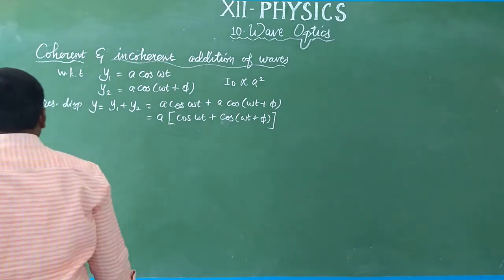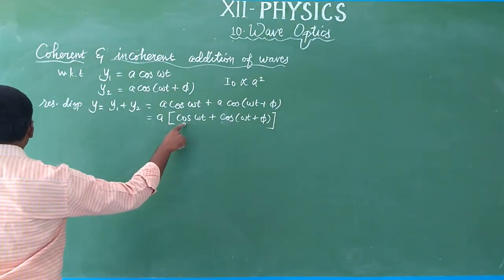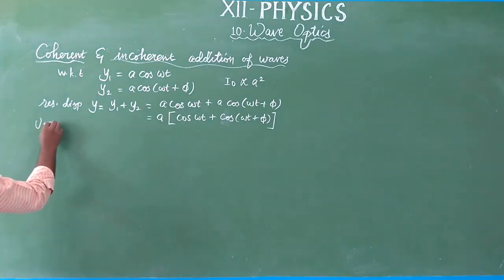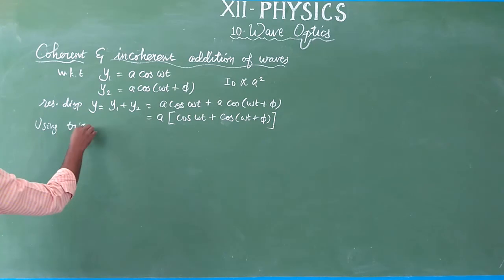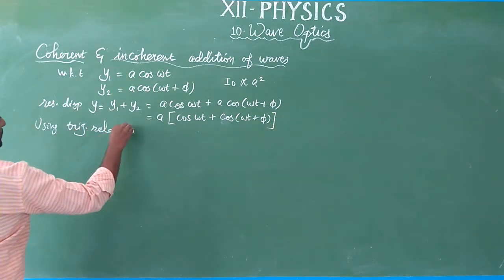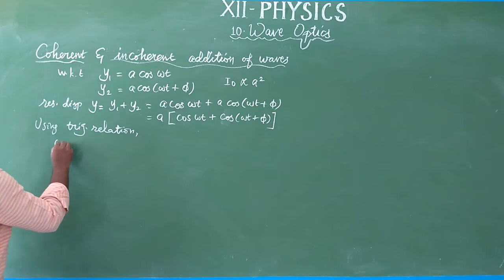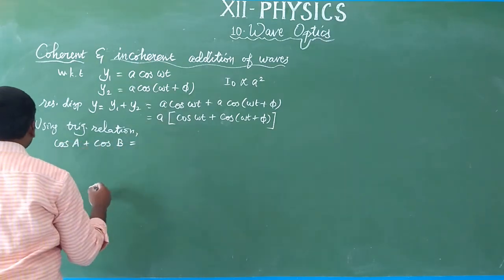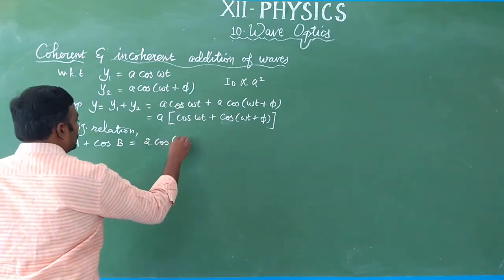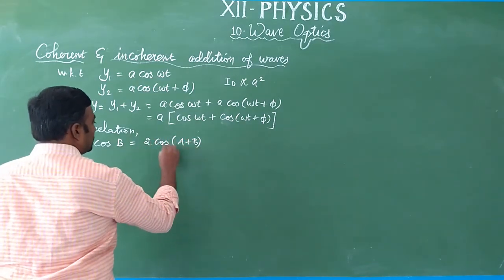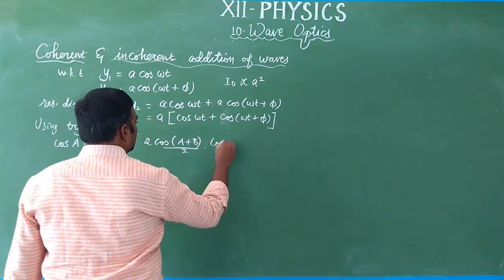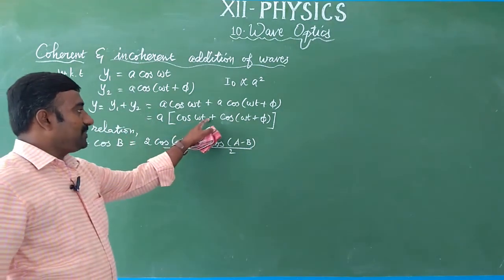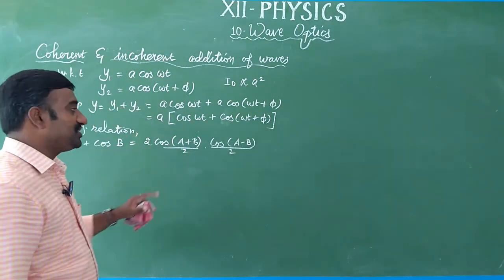Using the trigonometric relation, this is like cos A plus cos B. What is the relation? Cos A plus cos B equals 2 cos ((A plus B) by 2) into cos ((A minus B) by 2). Use the relation and expand.